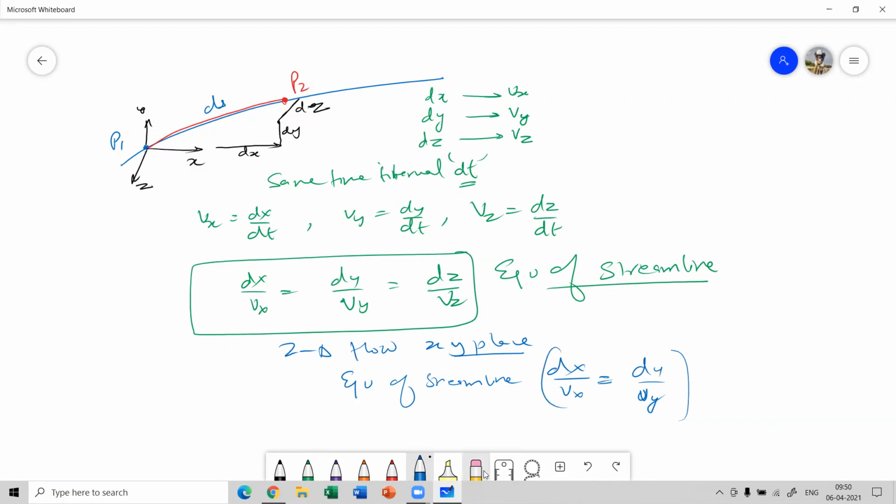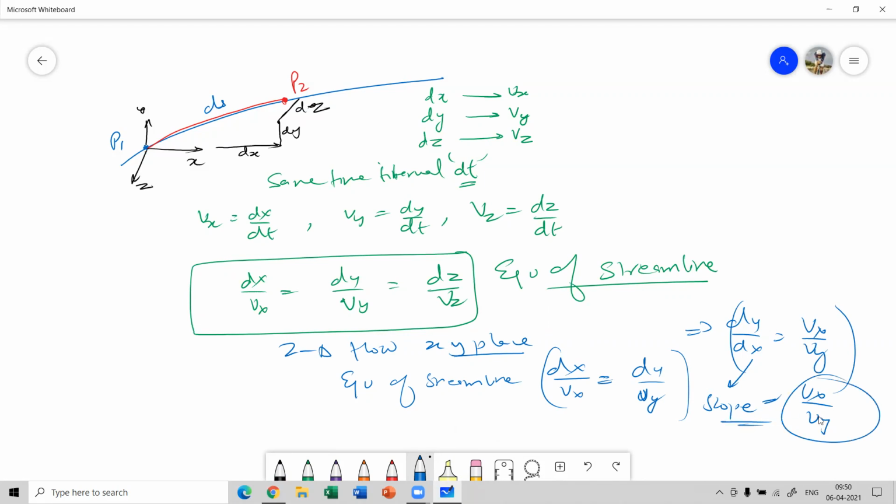Now, we can also write it as dy by dx equal to Vy by Vx. That is the slope of the streamline. The slope is nothing but the ratio of the two velocity components. If you want to find the slope of any streamline in a 2D flow, it is nothing but the ratio of the velocity components. Now, what's the significance of this streamline?